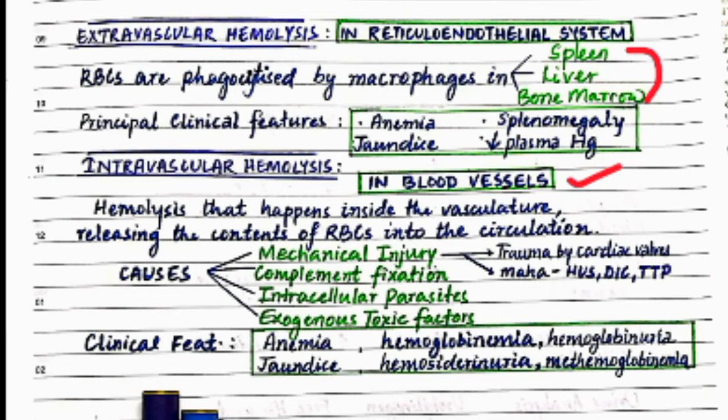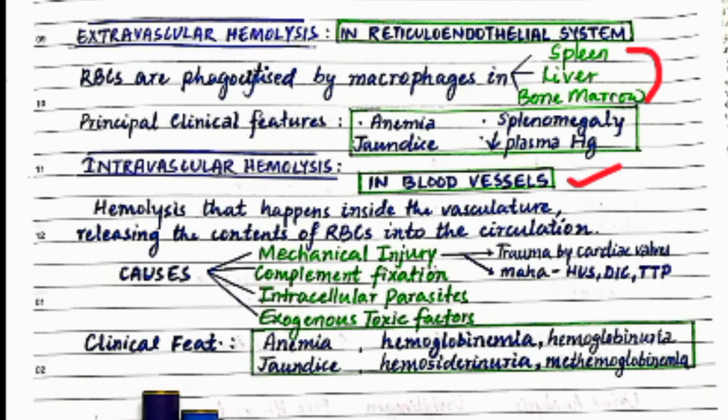So what happens is, the antibodies are fixed to the RBC, so it causes complement fixation and therefore hemolysis. And there are intracellular parasites like falciparum malaria, and then there are exogenous toxic factors leading to the rupture of the RBCs.